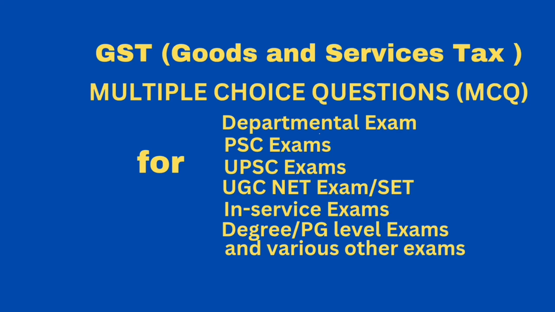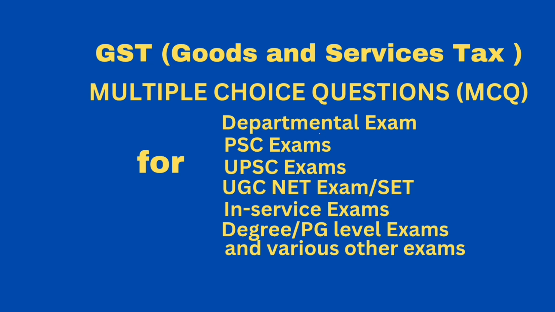Question, which of the following services by way of transportation by rail or a vessel from one place in India to another is exempt from GST? Option A, newspaper or magazines registered with the Registrar of Newspapers. Option B, agricultural produce. Option C, milk, salt and food grain including flours, pulses and rice. And option D, all of the above. Correct answer option D, all of the above.